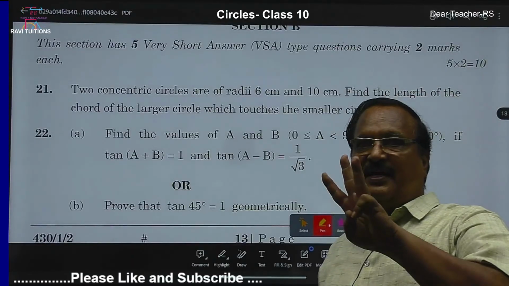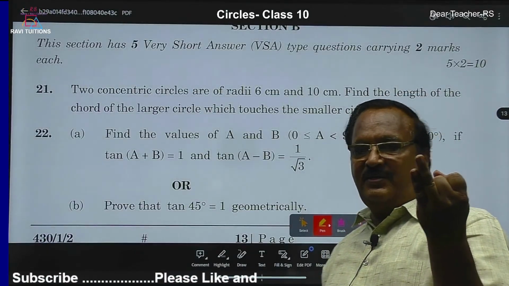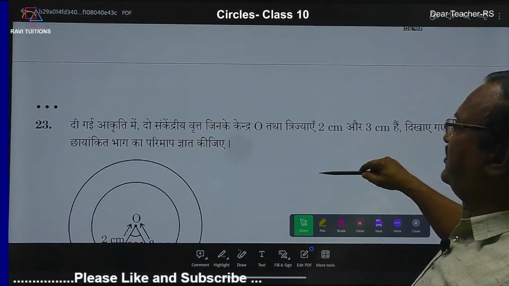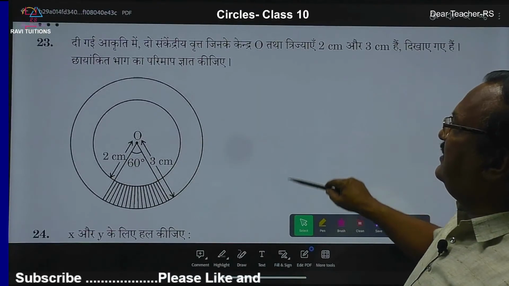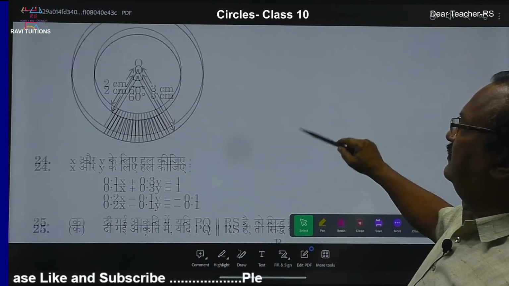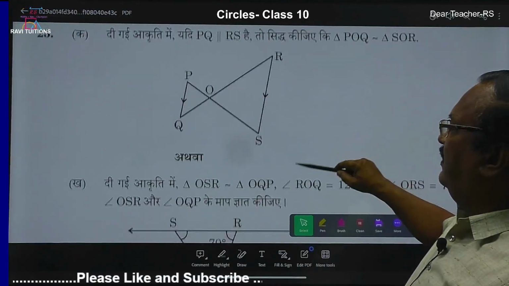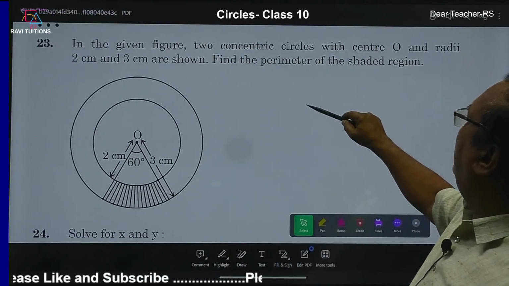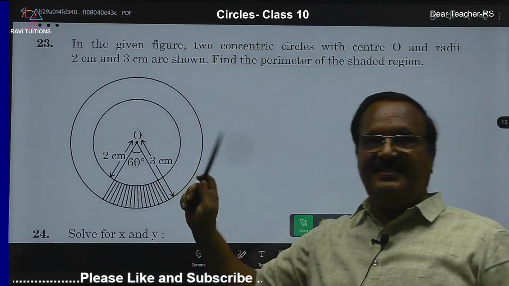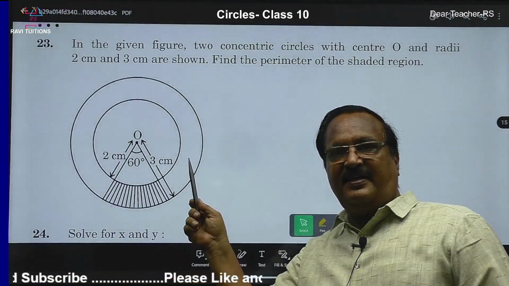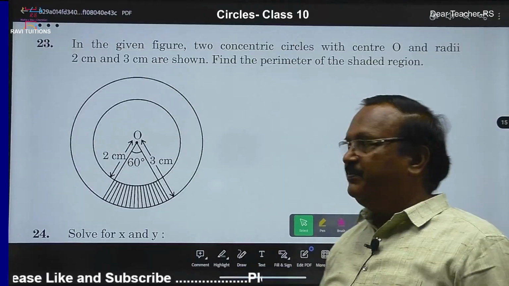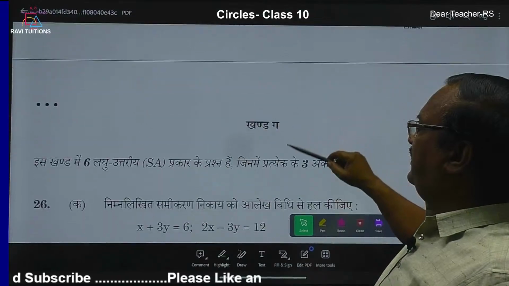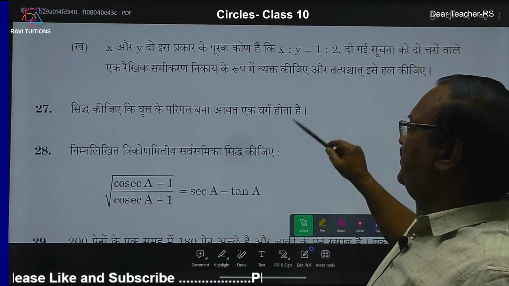Till now, 3 marks have come: 1 MCQ question and 1 2-marks question. Now let us see if there are any other questions in the 2 marks. This is the 23rd. Perimeter of the shaded region. This is not from circles. This is areas related to circles. That chapter is also very, very important.